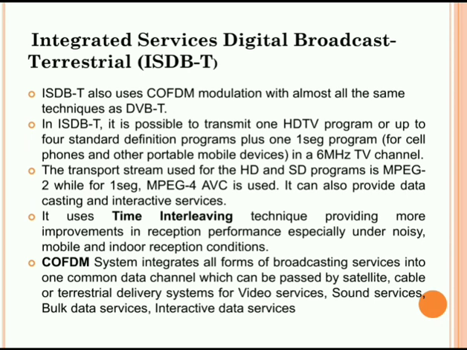This ISDB-T system also uses COFDM modulation with almost all the same techniques as DVB-T. In this technique, it is possible to transmit one HDTV program or up to 4 standard definition programs plus one segment of program for cell phones and other portable mobile devices in a 6 MHz television channel. The transport stream used for the HD and SD programs is MPEG-2, while for the one segment MPEG-4 AVC is used. It can also provide data casting and interactive services.